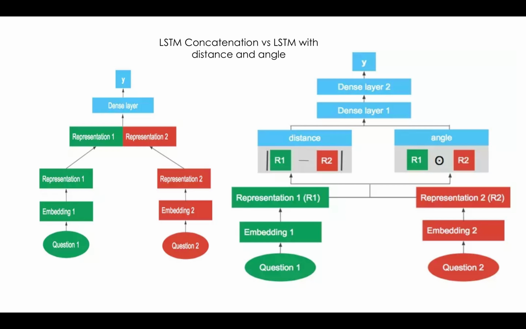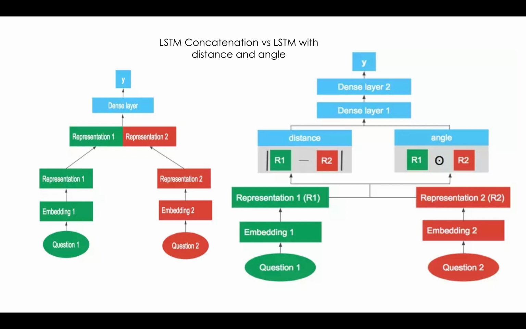On the left side, there's a diagram showing the long short-term memory network with concatenation, and on the right side there is the LSTM variant with distance and angle. The long short-term memory network, a variant of RNN, is capable of capturing long-term dependencies.